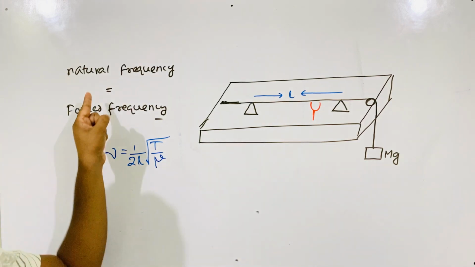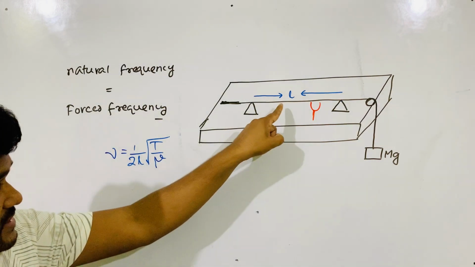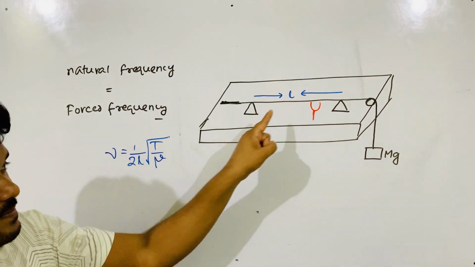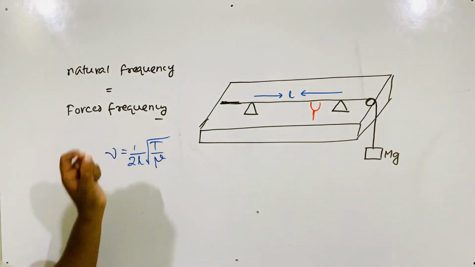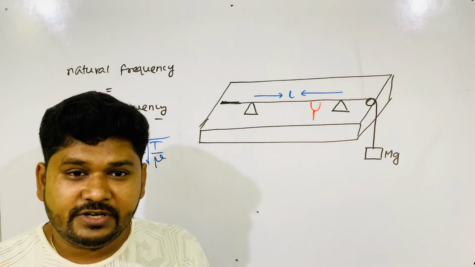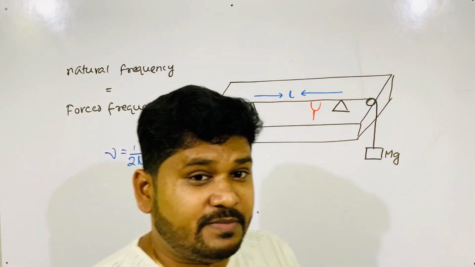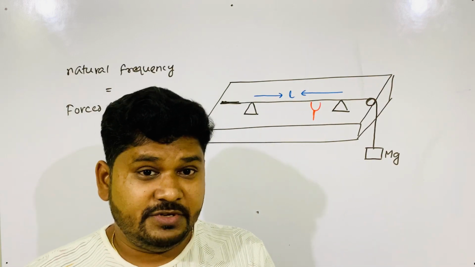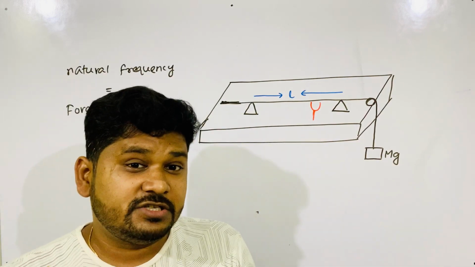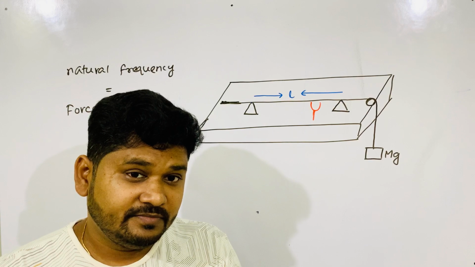Now you understood? Natural frequency is calculated from its formula, which depends on the string itself. Forced frequency is the frequency of this tuning fork. When both match, the string oscillates with maximum amplitude. But the question comes to your mind, sir, how can we know that the string oscillates with maximum amplitude?